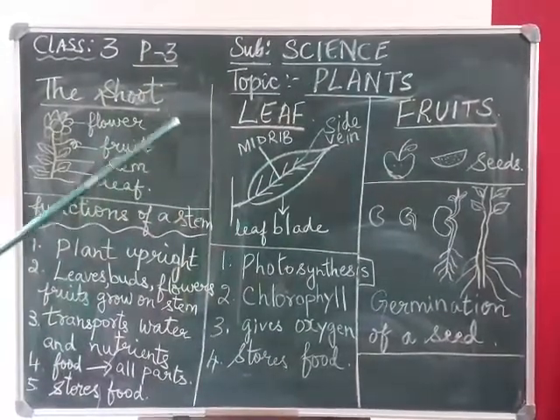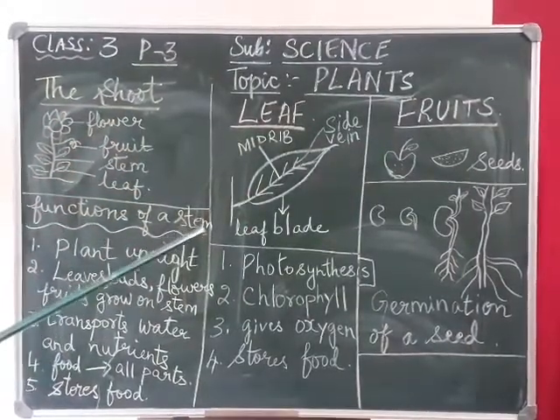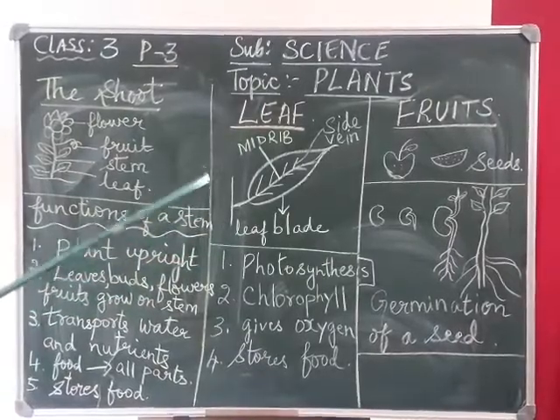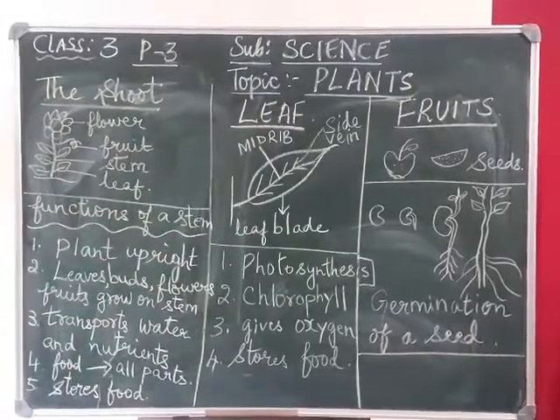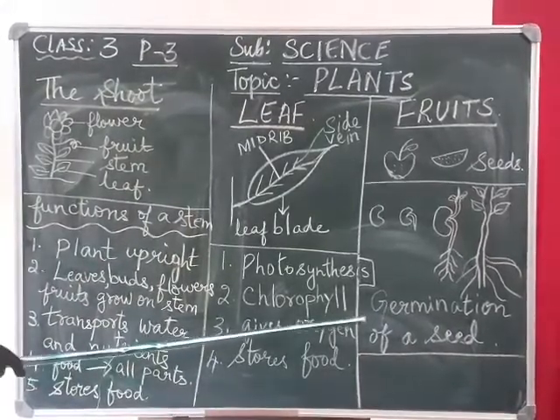If you have sown a bean seed, then after 2 or 3 months you will find the beans on the plant. Okay, this will be your homework, germination of a seed.